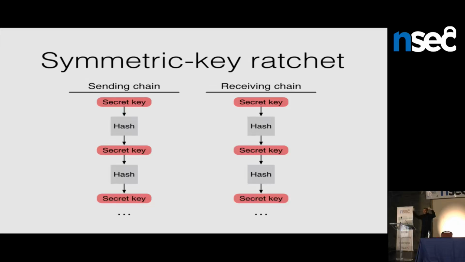And this is a one-way hash function, so you can only go forward, but you can't go back. You can create new keys, but from a new key you can't reverse the process and get old keys, so we call that a ratcheting algorithm. A ratchet is a tool that only goes in one direction, it only goes forward, it doesn't go backwards.